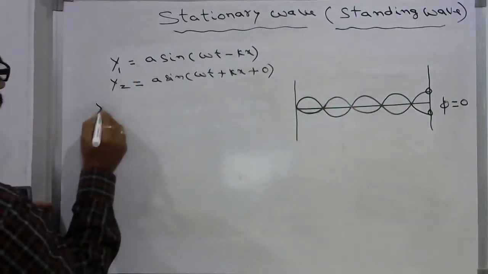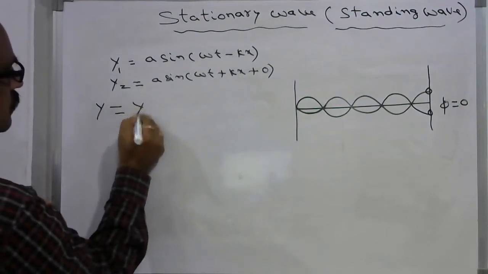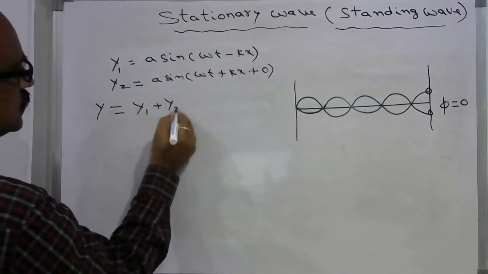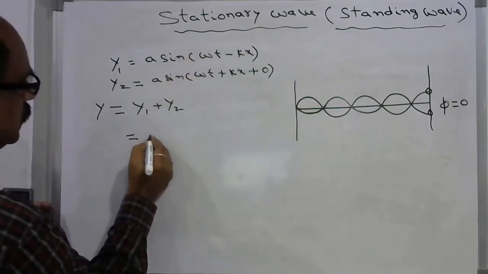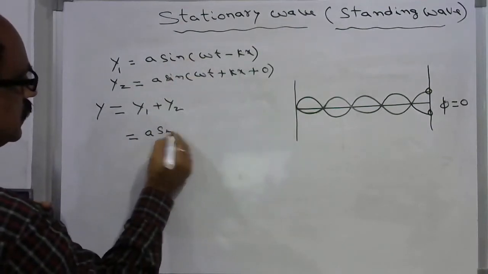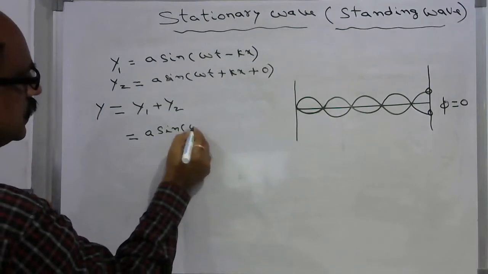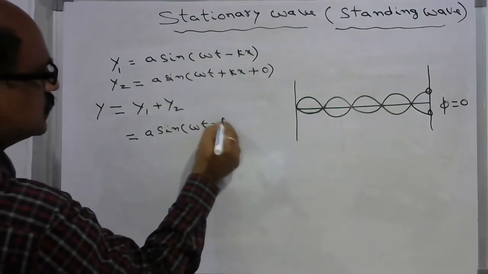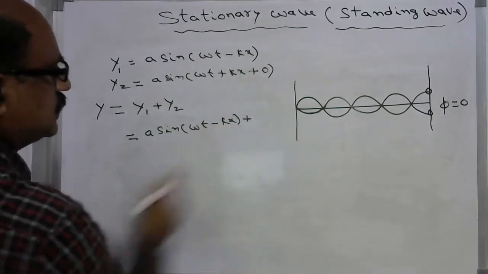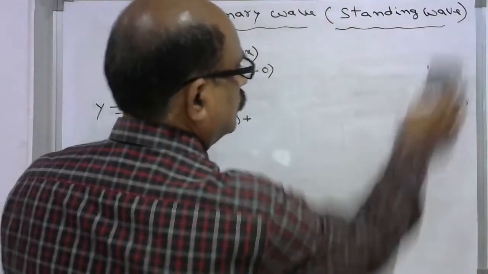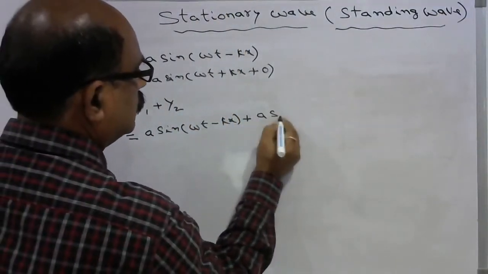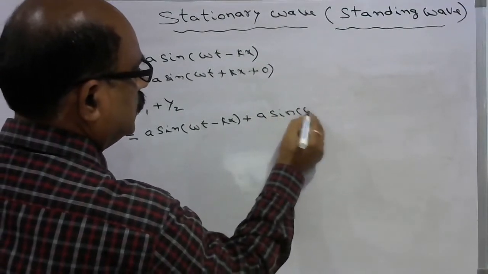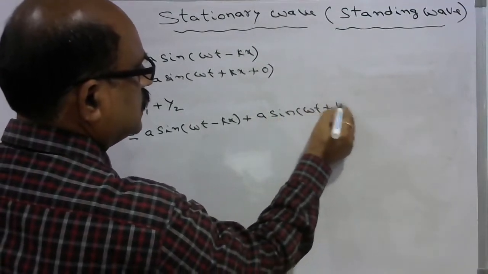So the net resultant wave is y1 plus y2. If you substitute these two waves, you will get a sin(omega t minus kx) plus a sin(omega t plus kx).